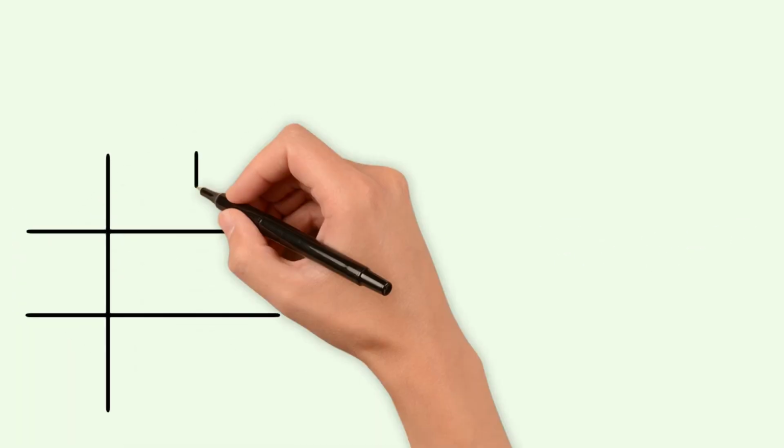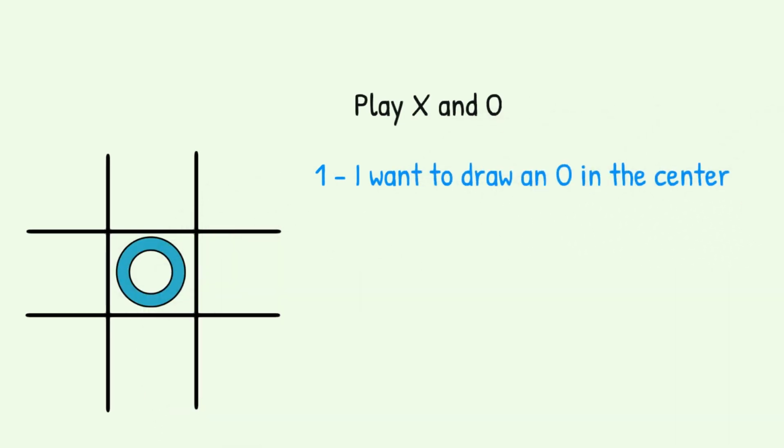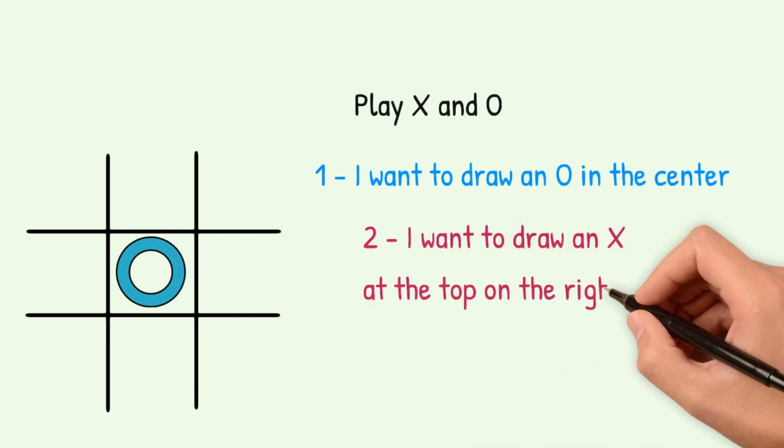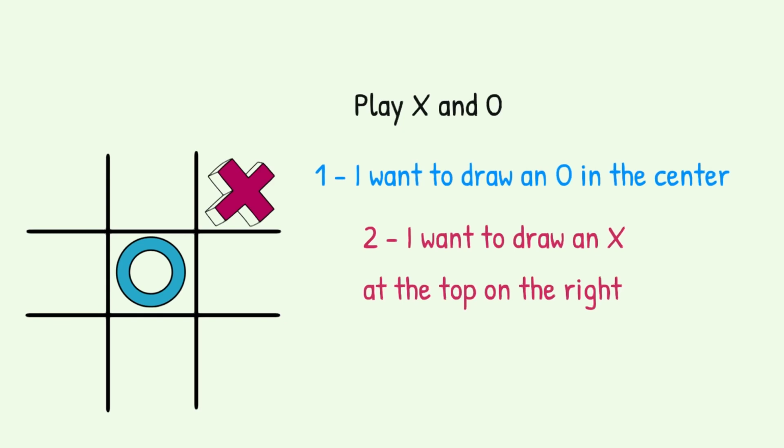Now that we have reached the last point of our video, I want you to play X and O with your friend. For example, you will say, I want to draw an O in the center. Your friend will say, I want to draw an X at the top on the right. The point of this game is that you have to say full sentences, and if you made any mistake using the correct preposition with the location, then your turn has to be skipped.